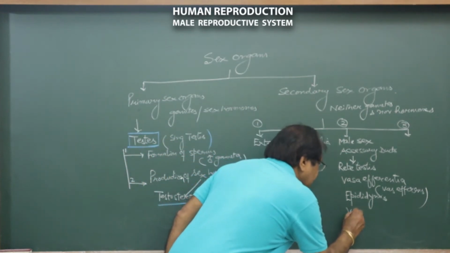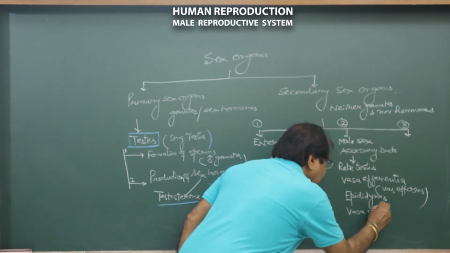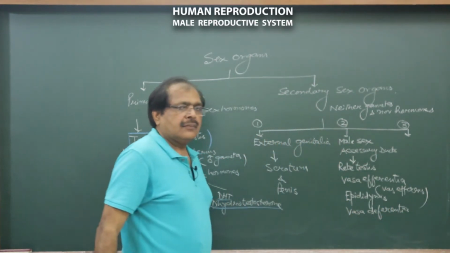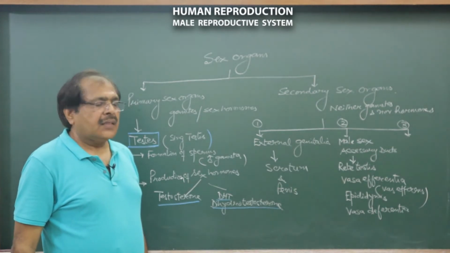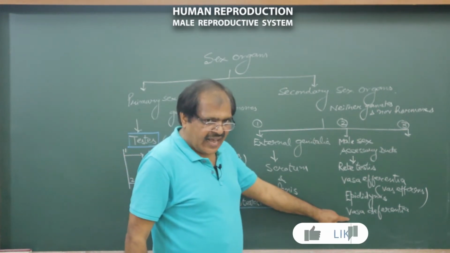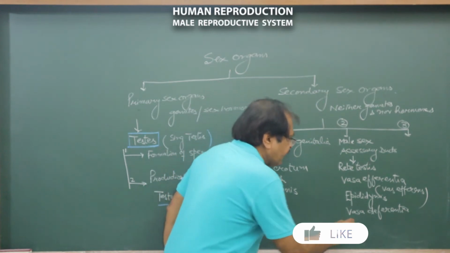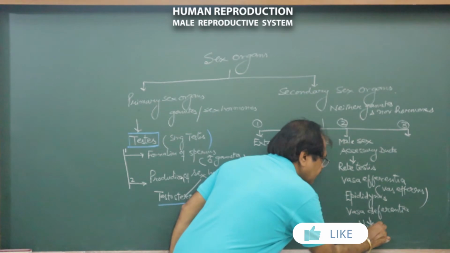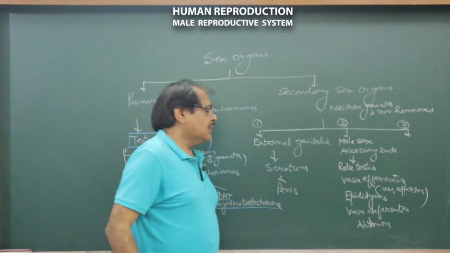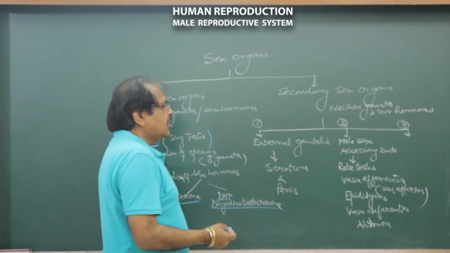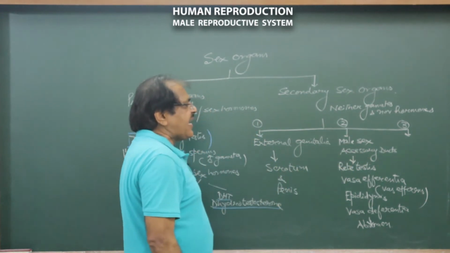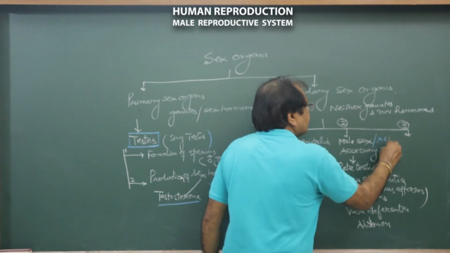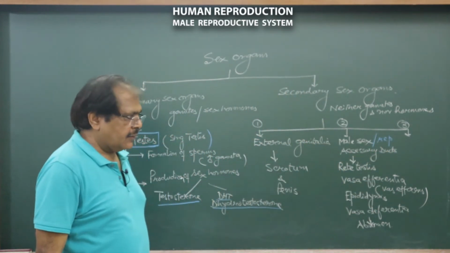And then comes vasa deferentia. Vas deferens is singular. Then this vas deferens enters the abdomen. We will talk about it later on. Again, the male sex accessory ducts or male sex reproductive ducts are one and the same thing.